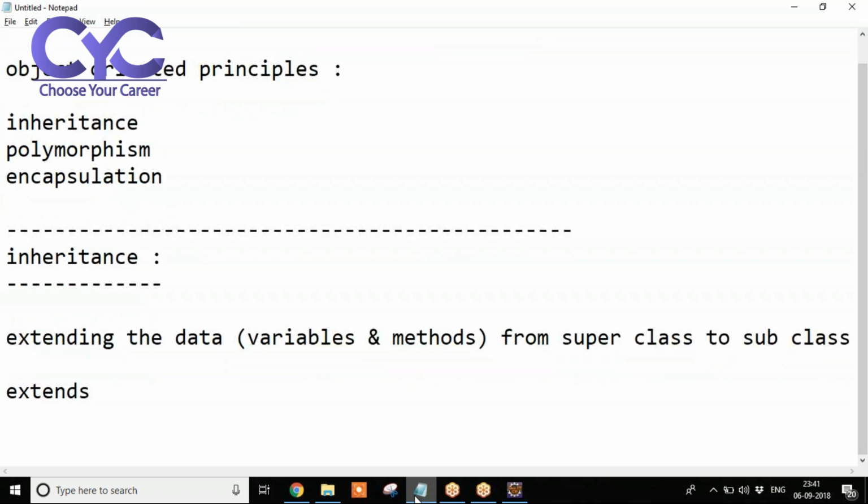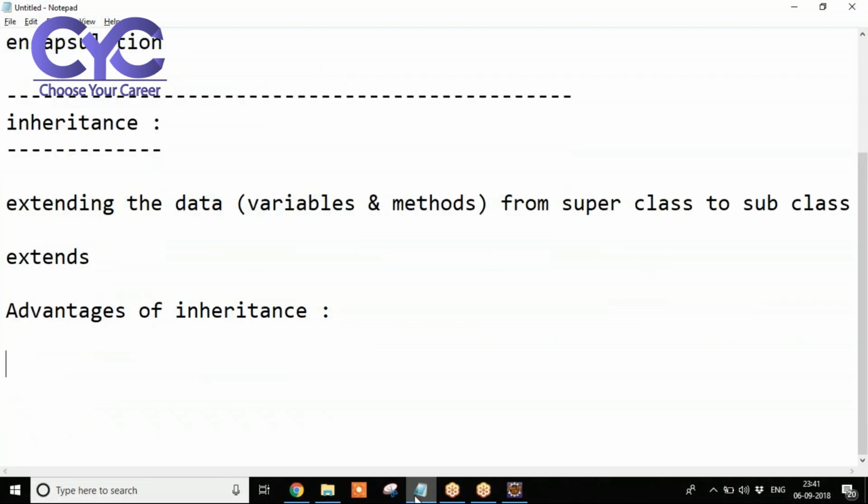Now, what is the advantage of inheritance? Write down here, the advantage of inheritance is reusability, so that we can save time and we can save memory also. Again, no need to write the same code again and again. These are the advantages of inheritance.